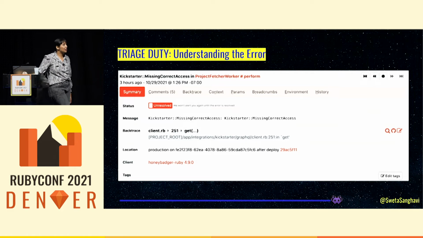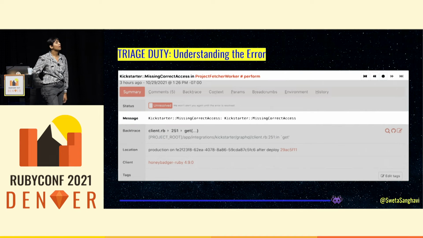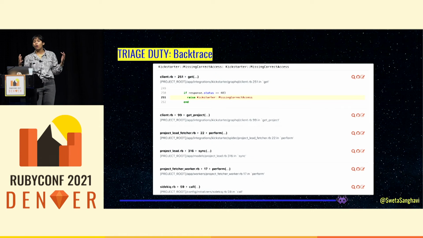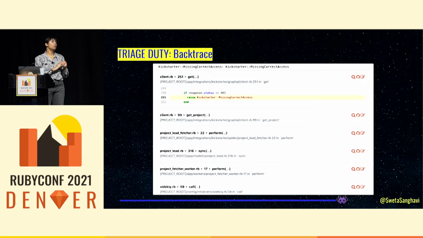All right, next in our queue is the missing correct access error from the project fetcher worker. We know our first step is understanding the error. Missing correct access, that's not an error I really know off the bat. So I'm going to look at the call set and ask, can you tell me more about this error? And I see this is actually a custom error that we've thrown. Someone at one point was like, I don't want to see 403s, I want to raise this error that tells you more about what's going on, this missing correct access.